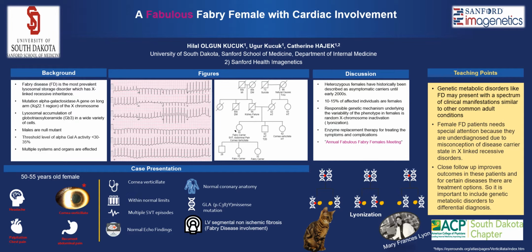GB3 accumulates in multiple tissues leading to renal, cardiac, neurological, ophthalmologic, dermatological, and GI manifestations. The most common renal manifestations are proteinuria, isostenuria, and kidney failure.